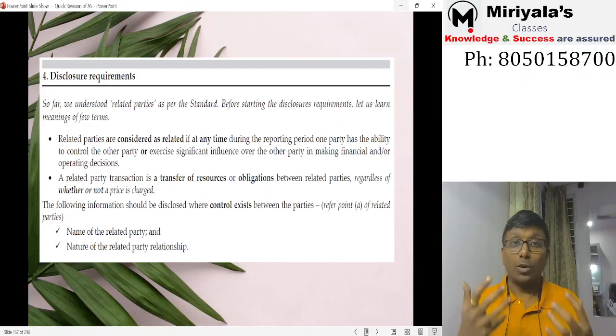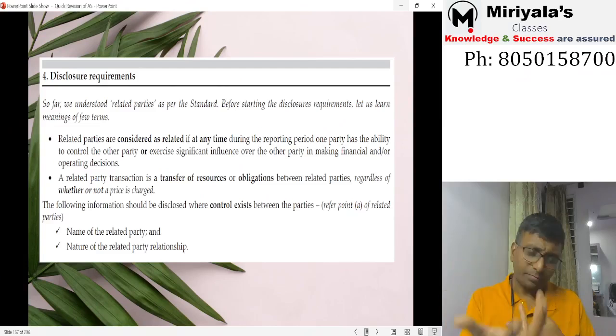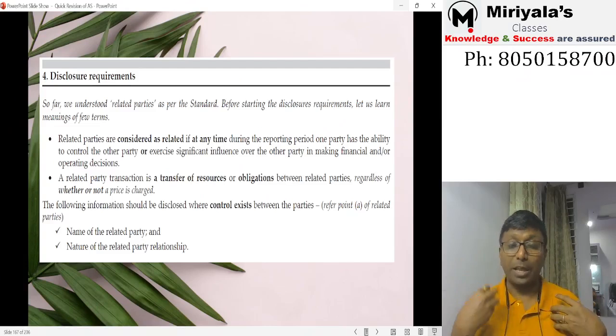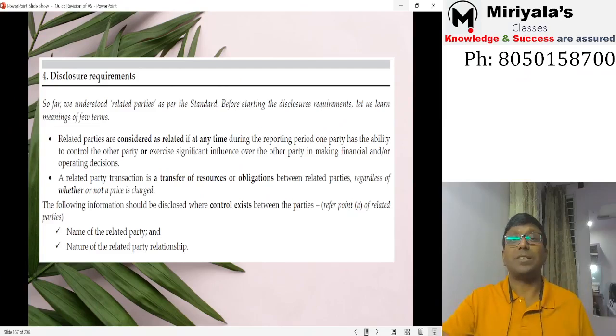So what is a transaction? A transaction is a transfer of resources or obligations between related parties, whether or not a price is charged. Sometimes I'll give the example: I'll give my software license, as a holding company. I'm giving you licensed software, but I'm not charging you even 1 rupee. Still, it is supposed to be presented.